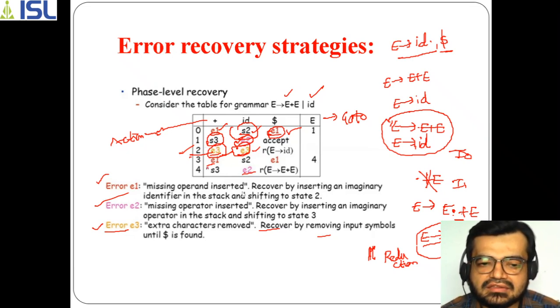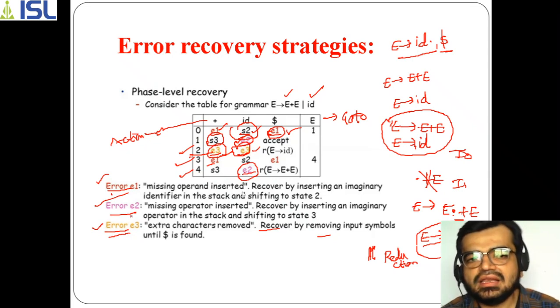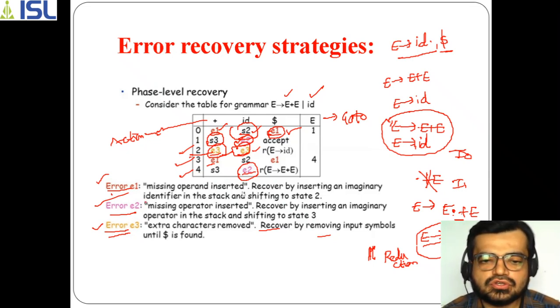Similarly, E1 is also there in the third state I3, and in the fourth state I4, E2 is also there. So we are performing the necessary operations accordingly. If you want to know, you can find out what error E1 refers to, what error E2 refers to, and what error E3 refers to. In this way, the phrase level recovery process operates and is performed.